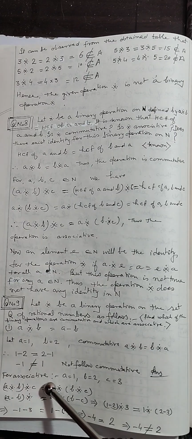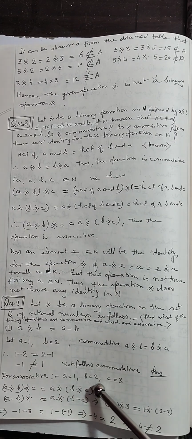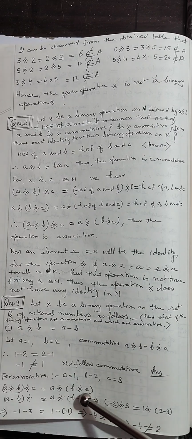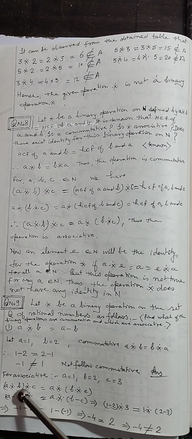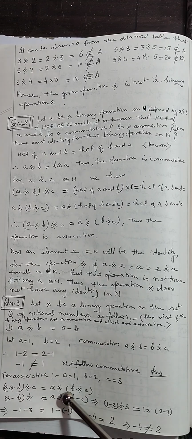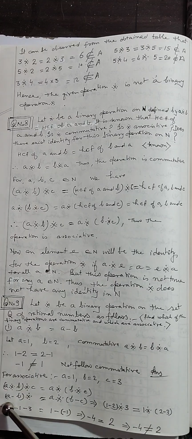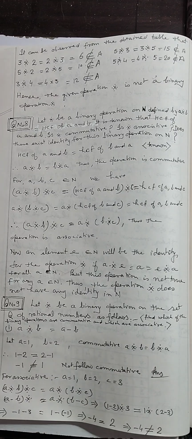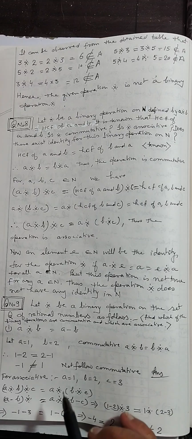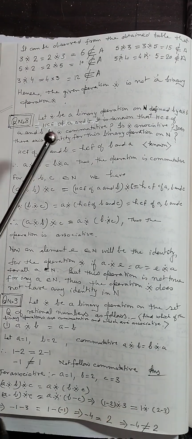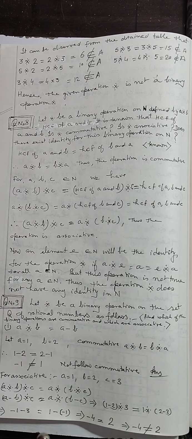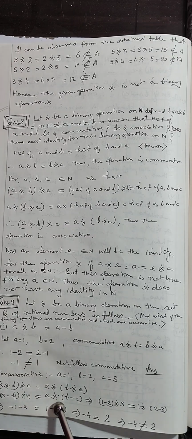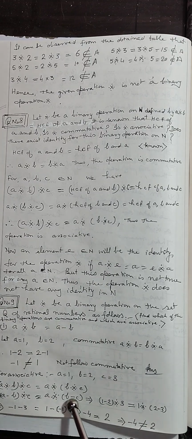Now come to the associative property. a is equal to 1, b is equal to 2 and c is equal to 3. इन associative में क्या करते हैं? पहले 2 को ग्रुपिंग करते हैं और दूसरे साइड में लास्ट 2 को ग्रुपिंग करते हैं. देखिए (a binary b) binary c will be equal to a binary (b binary c). अब देखिए इसके नीचे मैंने क्या कर दिया? (a minus b) binary c should be equal to a binary (b minus c).